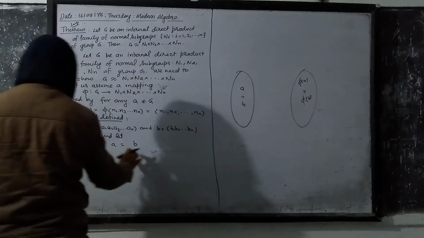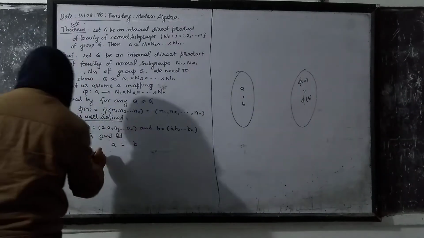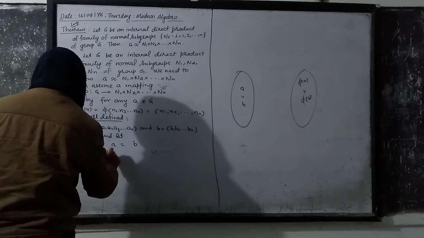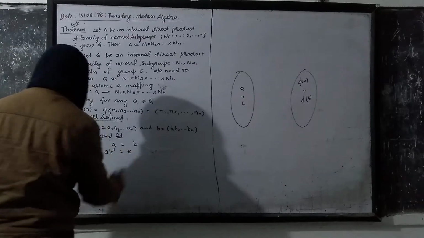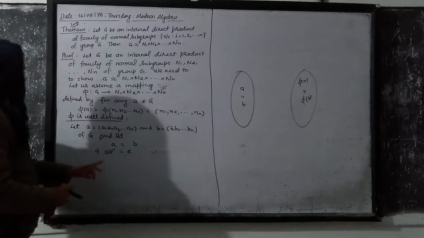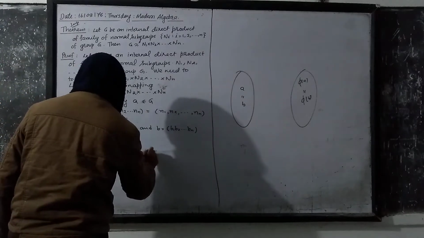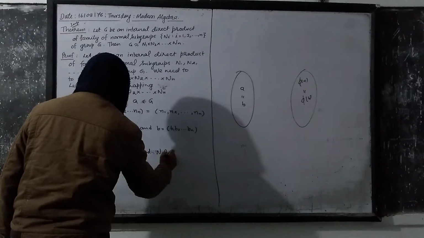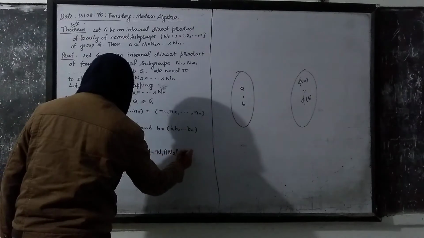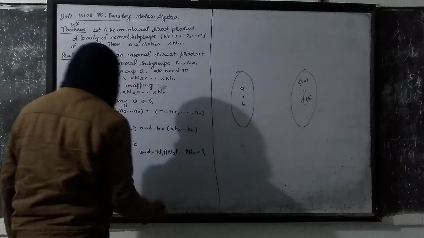So you know that A equals B. This can be written as AB inverse being equal to the identity element.